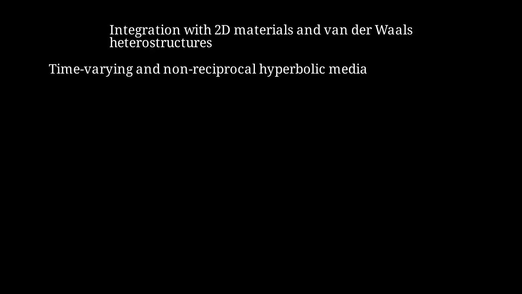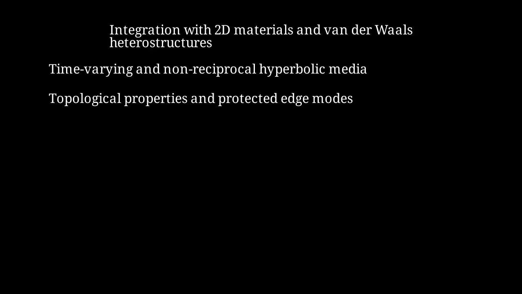Time-varying hyperbolic metamaterials, where properties are modulated rapidly, can break reciprocity and enable photonic isolators and circulators without magnetic fields. Recent work explores topological properties of hyperbolic metamaterials. Protected edge modes could enable robust photonic devices immune to fabrication defects.